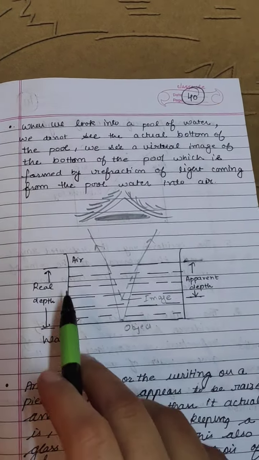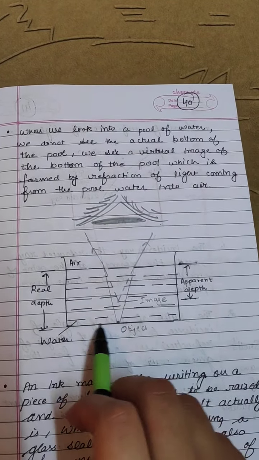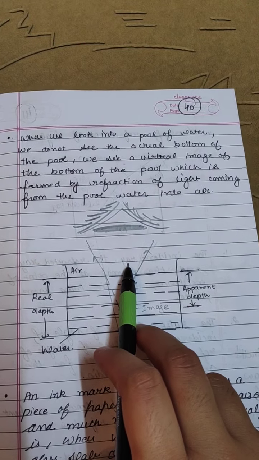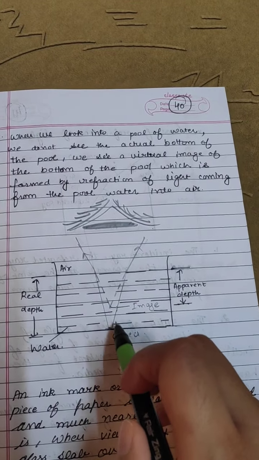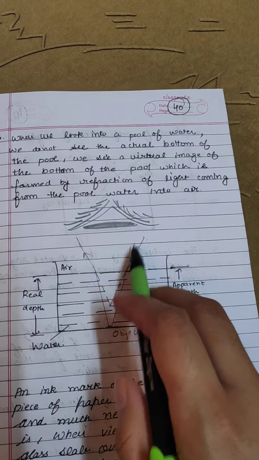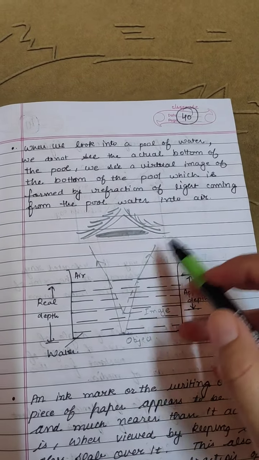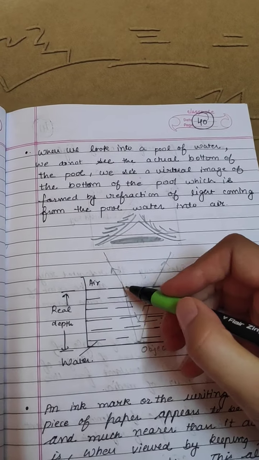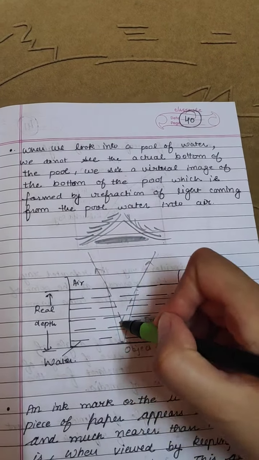This is the real depth of the pool, and suppose the floor is the object. Now when you look at the pool, the light rays are coming from the denser to the rarer medium, so they will move away from the normal, meaning they will bend away. So when they bend away, they go like this, and when you reproduce them backwards, you will observe that they are meeting at some point like this.